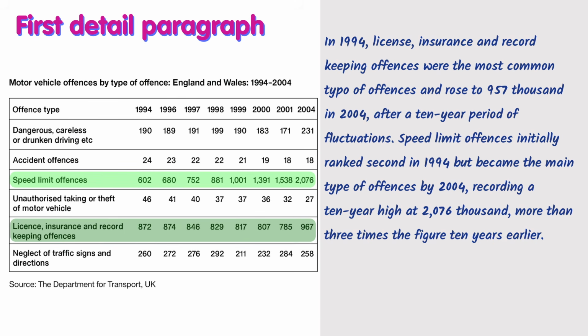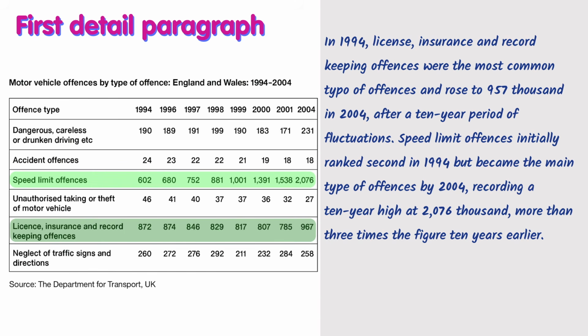So you see, again, I write the exact number in the end by 2004, all right? And also, I write about being ranked second in 1994, and I also write about the change, which almost tripled, or 3 times bigger than the figure 10 years earlier.